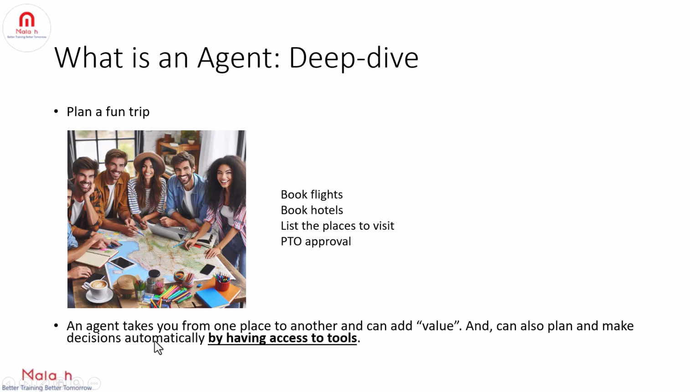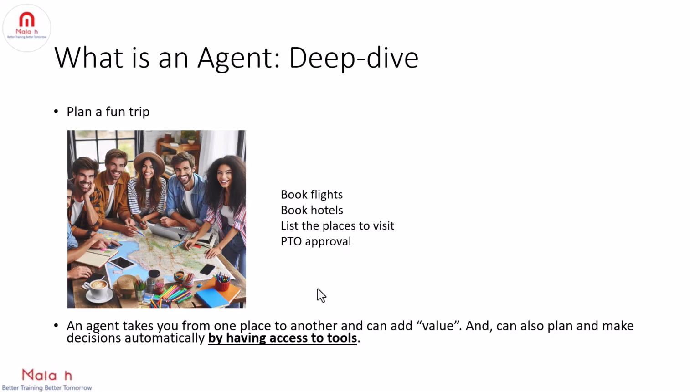An agent is nothing but something which can take you from one place to another and adds value to your life, and also it can make decisions automatically by having access to tools. That is, it can interact with the external environment. So we have seen an example on the consumer side, that is the people side. That is how an agent performs different tasks on the consumer side.